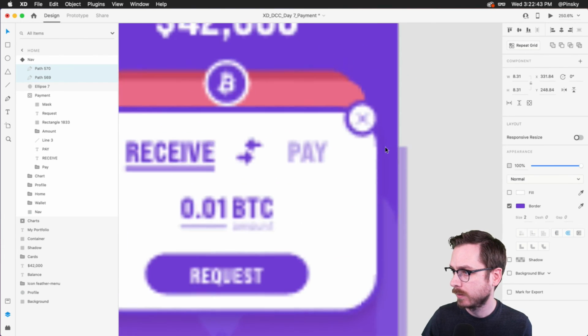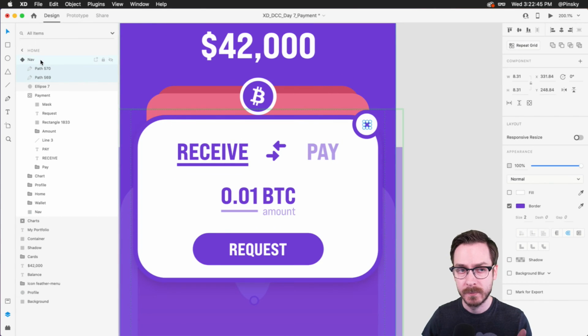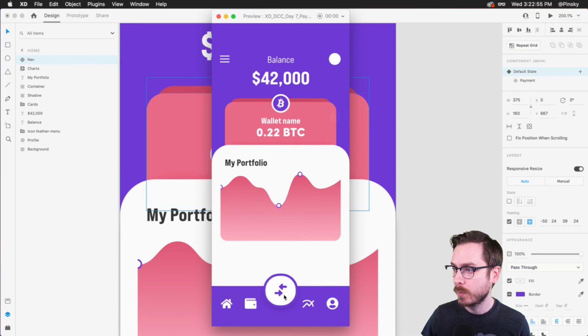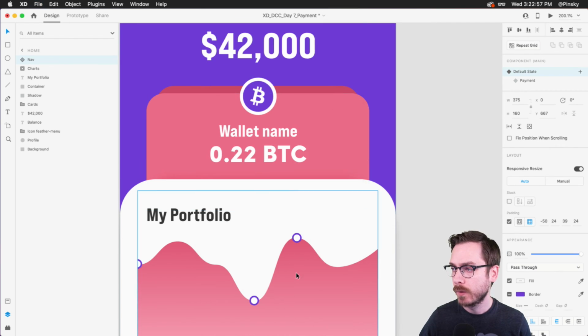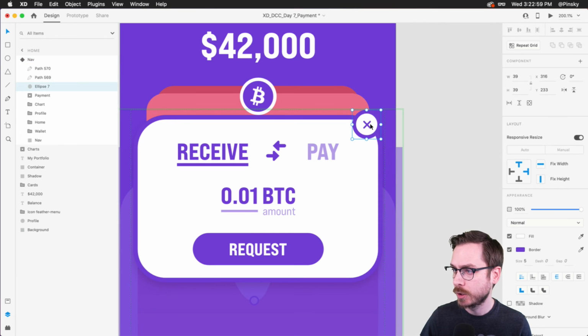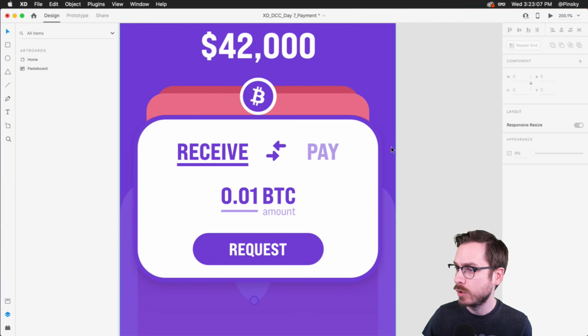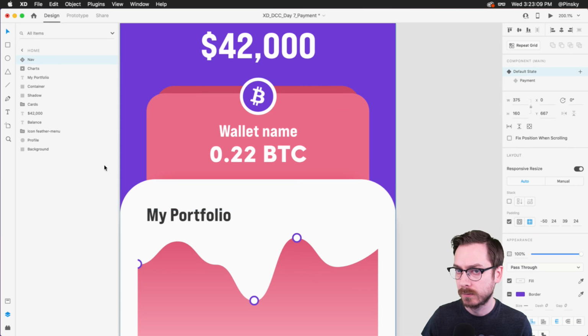Bam. So now, here's something to take note of, right? I added this particular close icon only in the payment state. So if I were to go to the default state and then play this, that icon would just kind of appear, right? So what you want to do is make sure that this particular icon, which I should group, I'm going to name close, I'm going to delete this, is added to the default state.